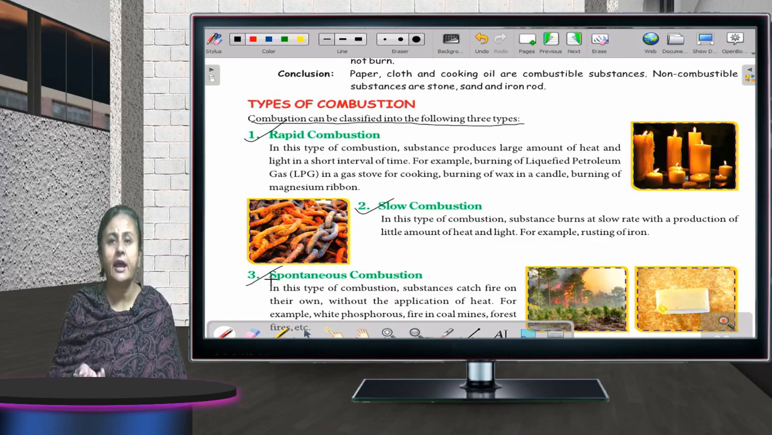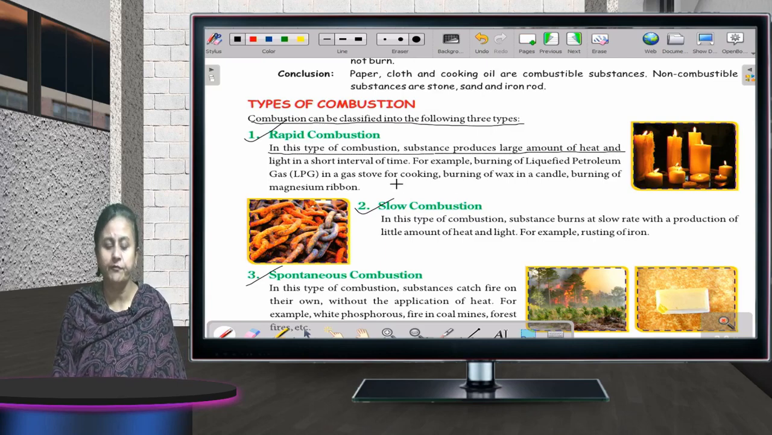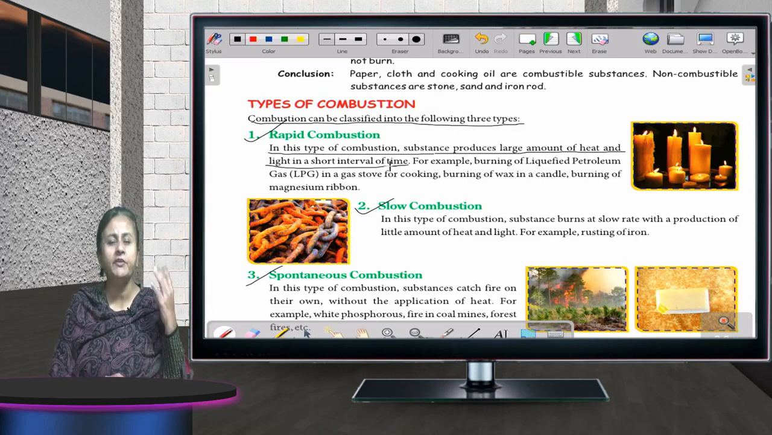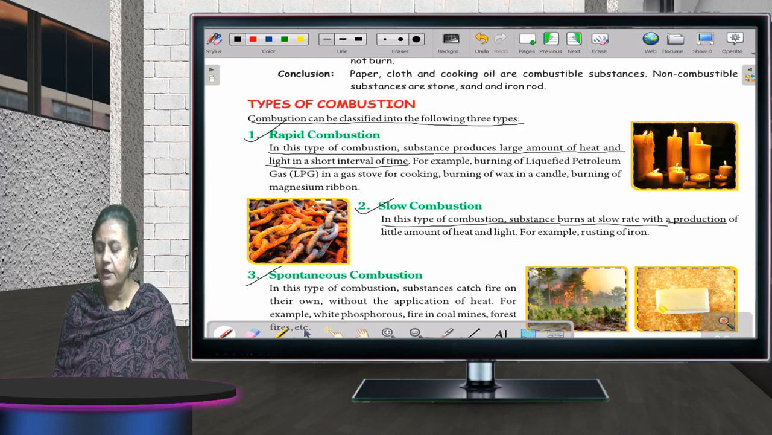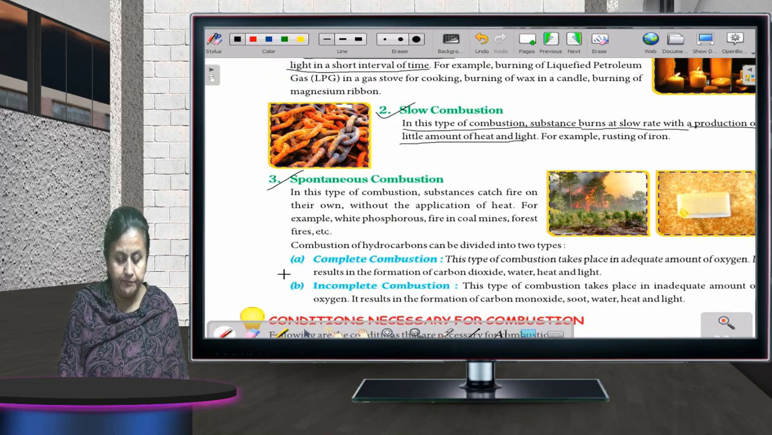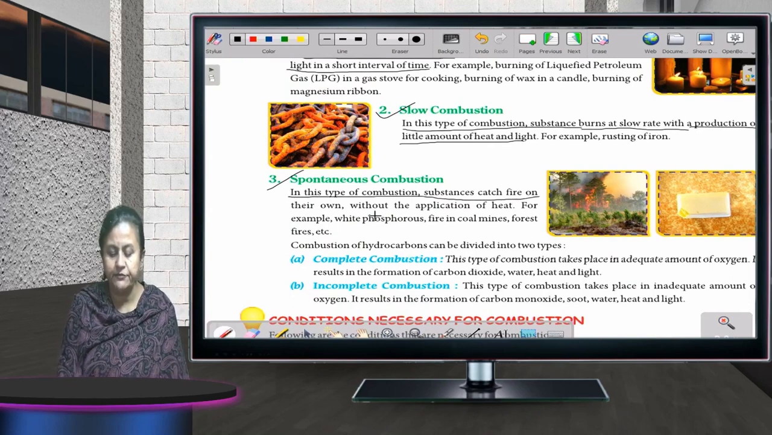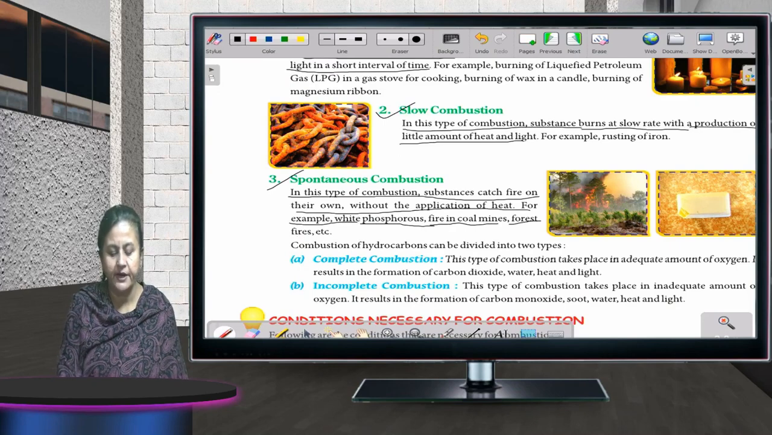If I talk about rapid combustion, in this type of combustion, substances produce large amount of heat and light in a short interval of time. Short interval of time is there and lot of heat and light is given out. That is rapid combustion. Slow combustion, in this type of combustion, substance burns at a very slow rate with the production of little amount of heat and light. Okay, but if I talk about spontaneous combustion, in this type of combustion, substances catch fire on their own without the application of heat. For example, white phosphorus, fire in coal mines and forest fires, etc.